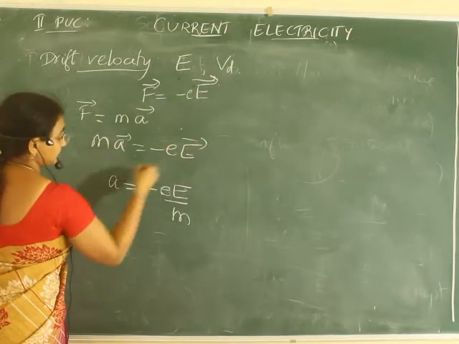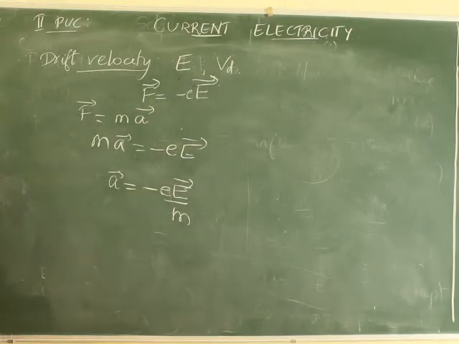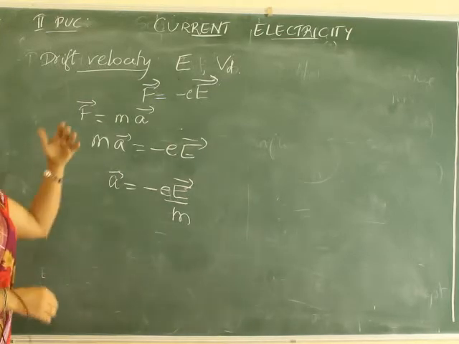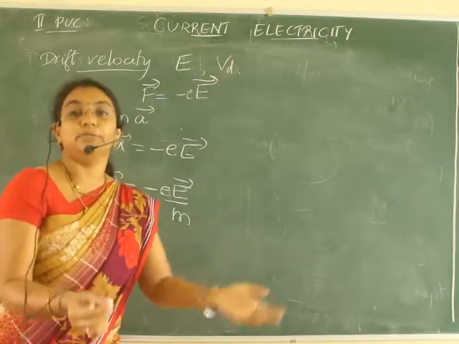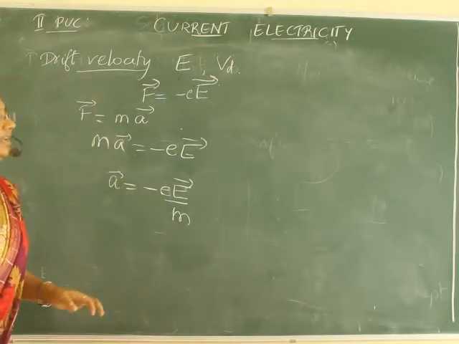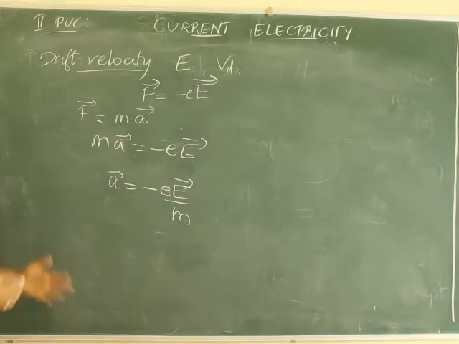Correct? Next. Initially, when there is a random motion, the electrons will move, collide and then move. Correct? So, when the electric field is applied, they will be drifted with some velocity. So, what I will do is, let us consider an ith electron. Okay, we will consider an ith electron.